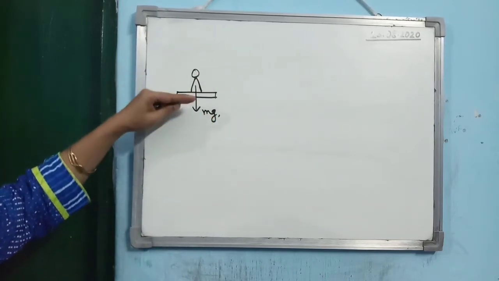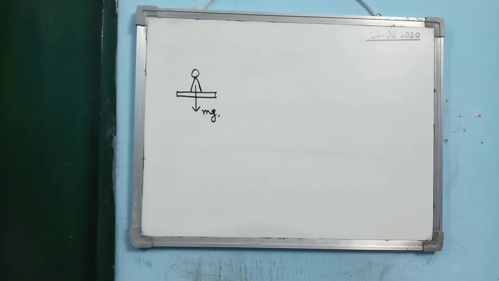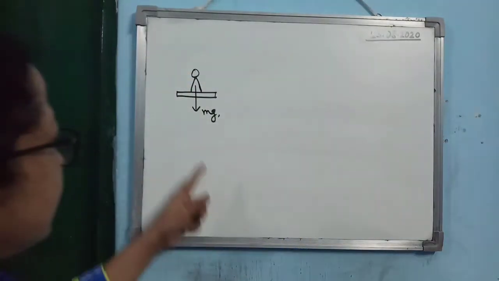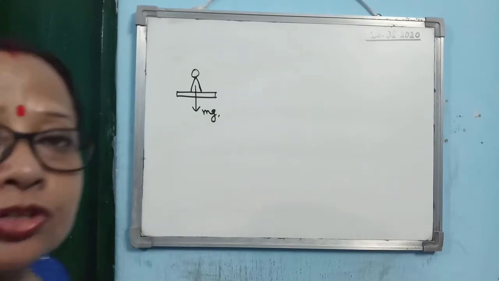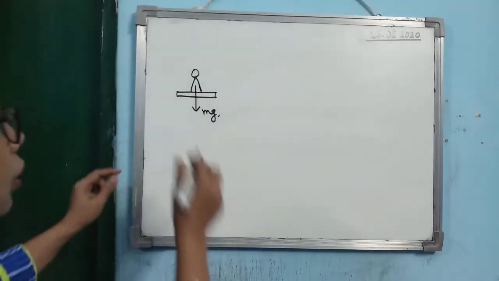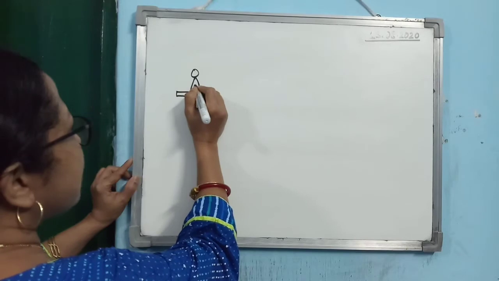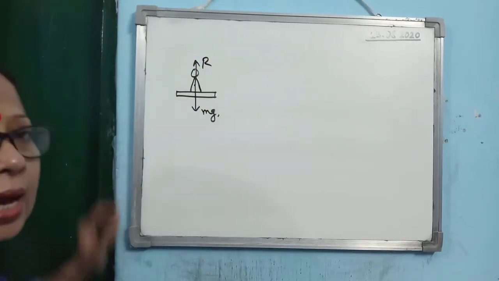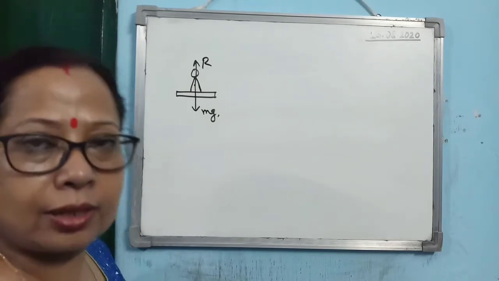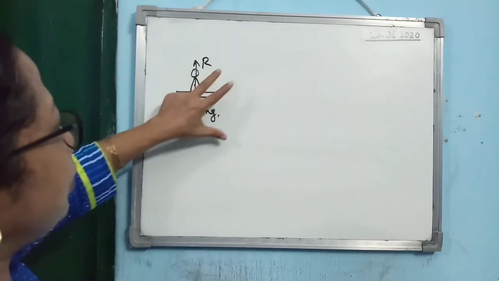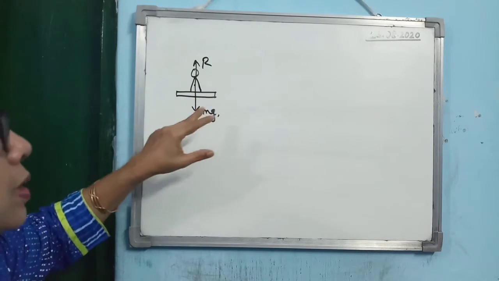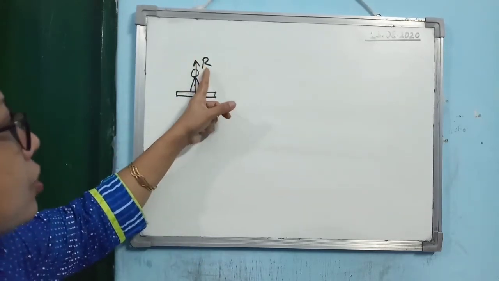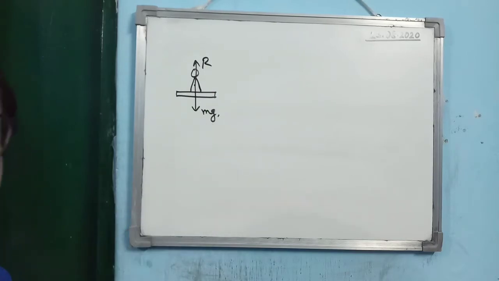When you are standing on the ground, you are pressing the ground by the force mg, which if you consider as action, then what is the earth doing? The earth is applying a force on you just opposite to this mg, that is known as the normal reaction. So when the person is not moving, standing on the ground, this reaction and the weight are equal.